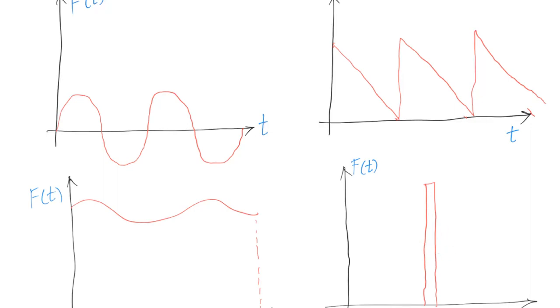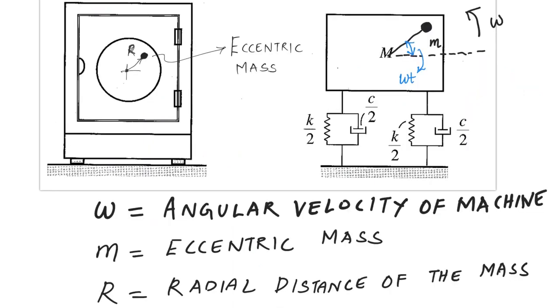To reinforce your understanding about different types of excitation, I have a few examples with me in which types of excitations will be different from one another. So I will ask you to identify what kind of an excitation will be seen in each of these examples. Let's start with this example of a washing machine. In the washing machine, let's say there is an eccentric mass. Due to the wrong distribution of the clothes, there is an eccentric mass which is little m, and it is located at a radial distance of capital R, as shown here.